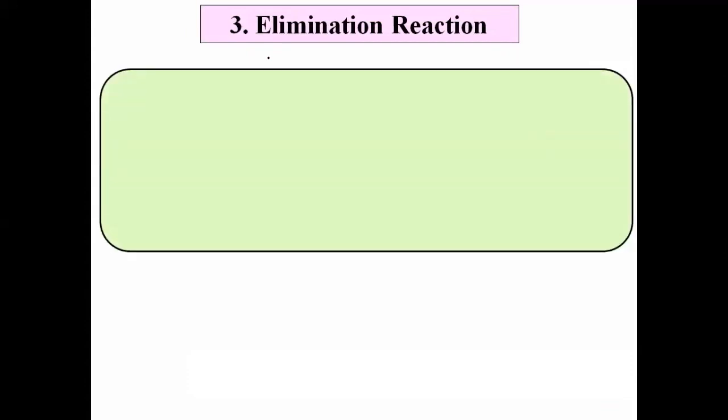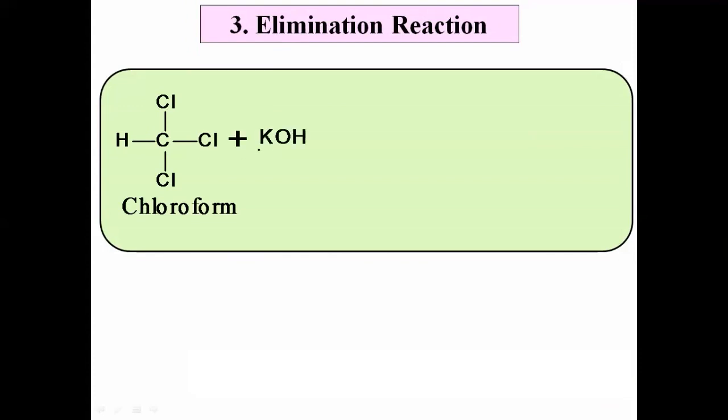First, I will explain one simple example of an organic reaction. Very simple. The name of the compound is chloroform, CHCl3. Suppose that the chloroform molecule is treated with potassium hydroxide. Let us see how the reaction occurs.